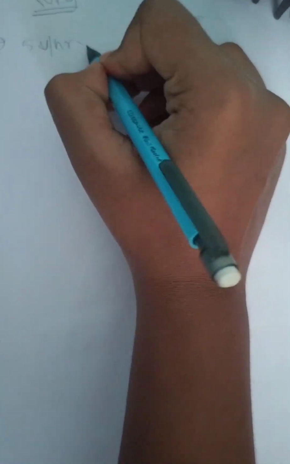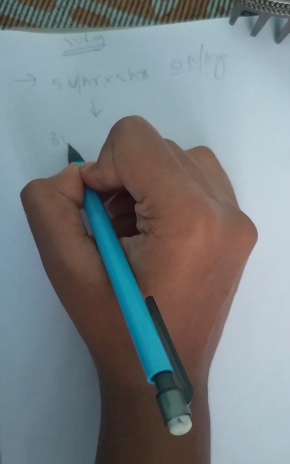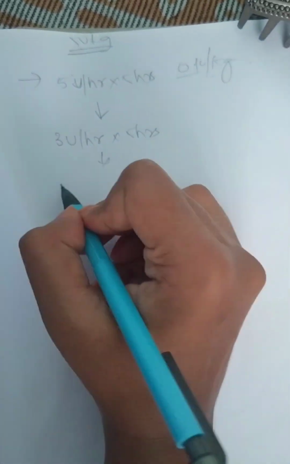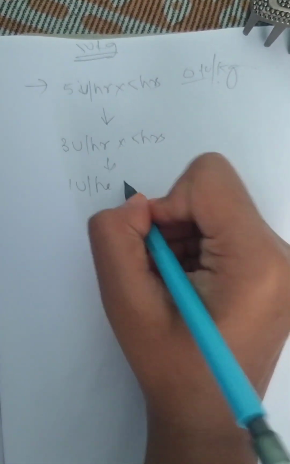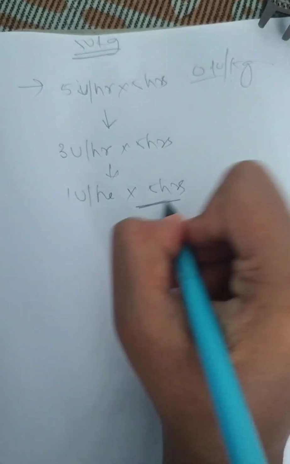Now how we administer is 5 units per hour for 5 hours, later 3 units per hour for 5 hours, then 1 unit per hour for 5 hours.